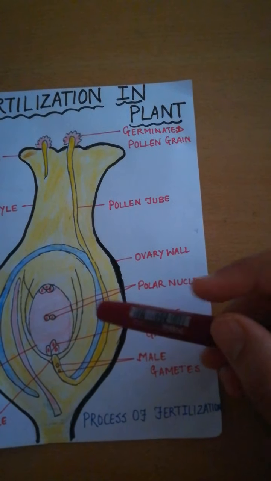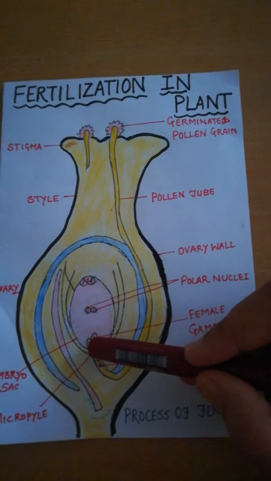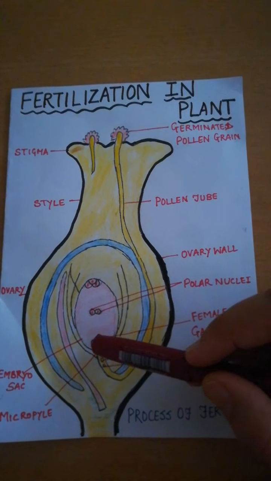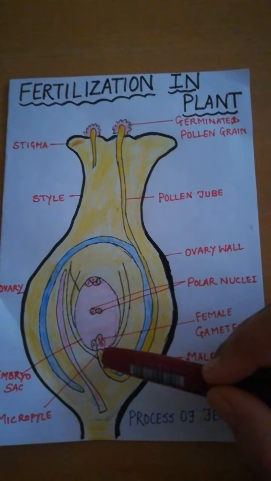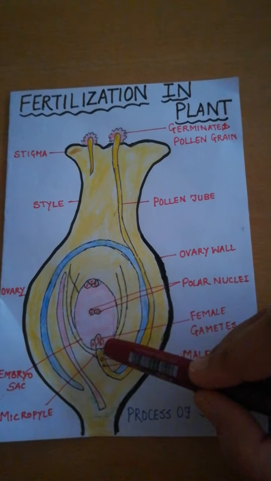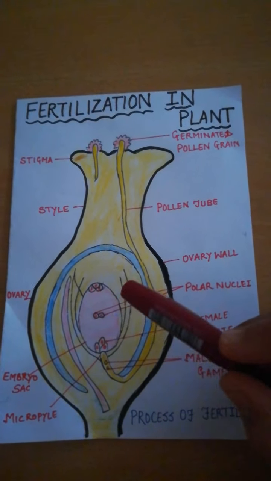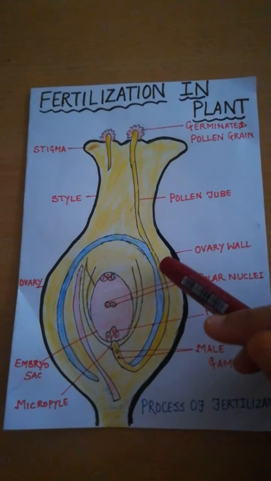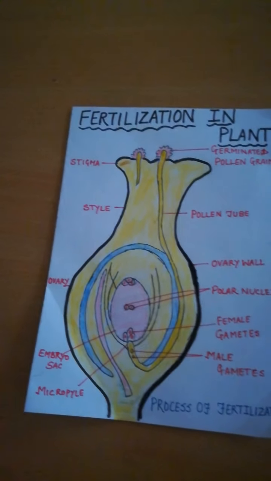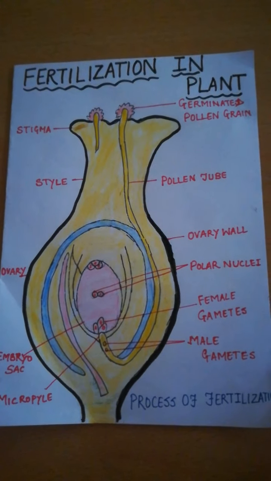On reaching the ovule, the wall of the pollen tube ruptures, and the pollen tube releases male cells or male gametes. The male gametes fuse with the female gamete, that is the egg in the ovule, and on fusion produce the zygote. In this way the process of fertilization is completed.